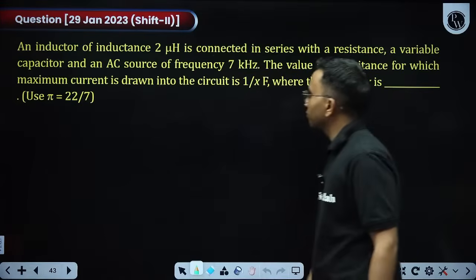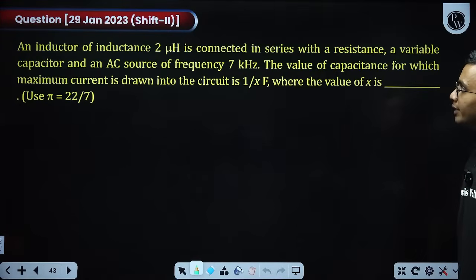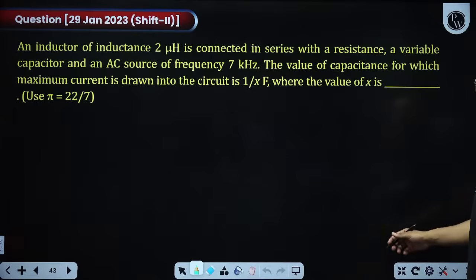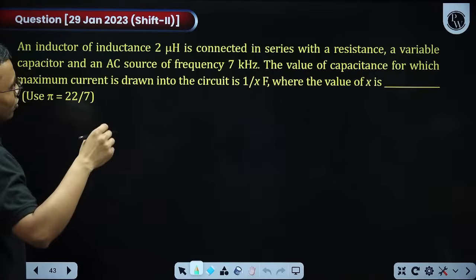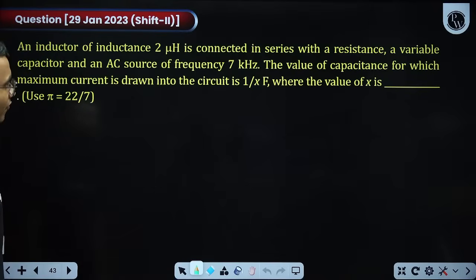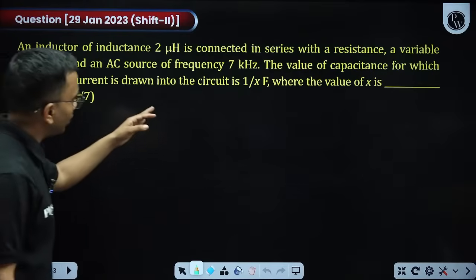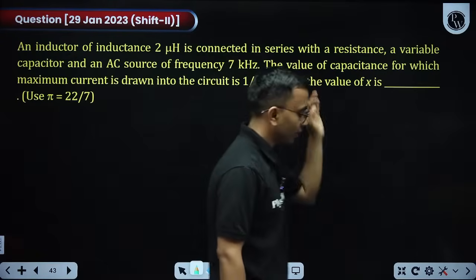Next question. An inductor of inductance 2 microhenry is connected in series with a resistance and a variable capacitor and an AC source of frequency 7 kilohertz. The value of capacitance for which maximum current is drawn in the circuit is this. Find the value of X.